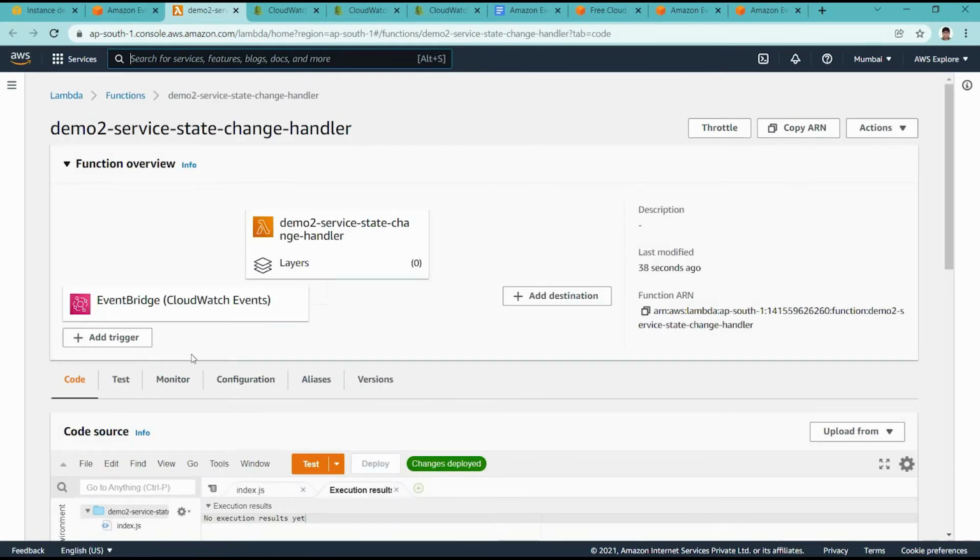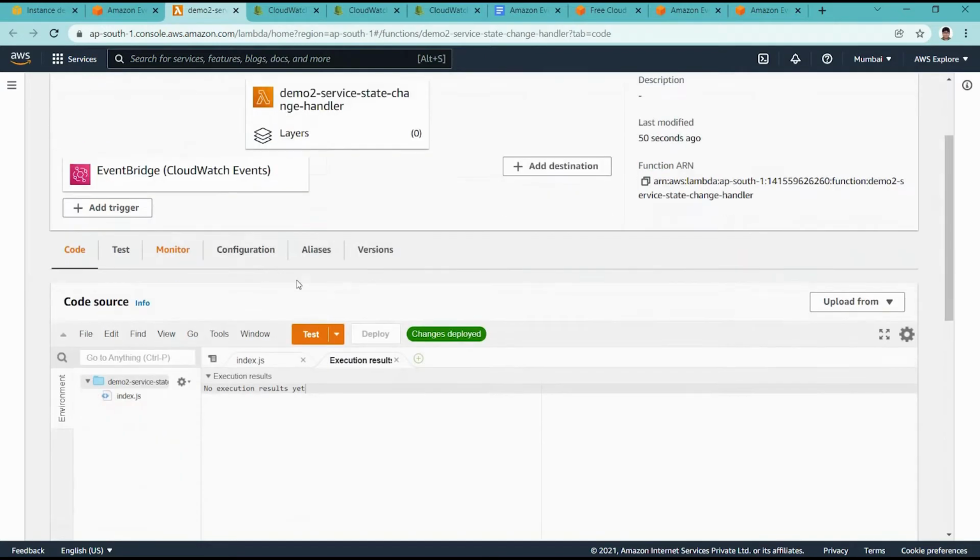Okay, so if we go to this function, it's now showing that it is triggered by EventBridge CloudWatch. CloudWatch Events is also a relevant service to EventBridge. EventBridge now supports many more features compared to CloudWatch Events.